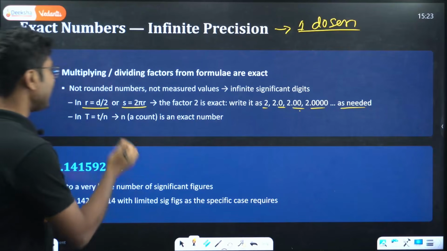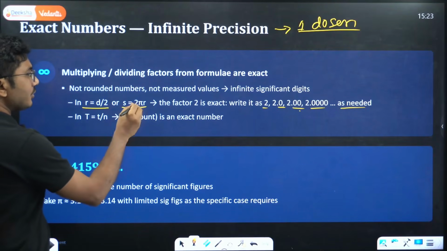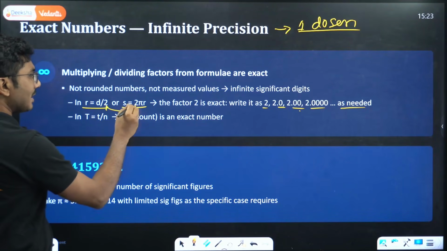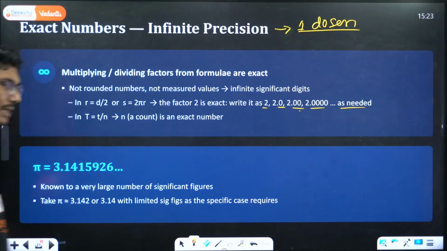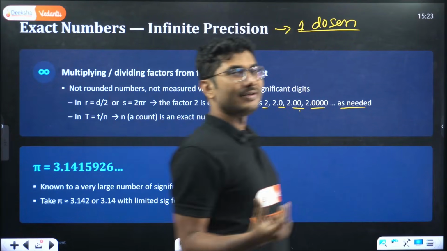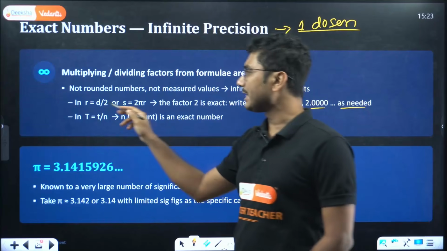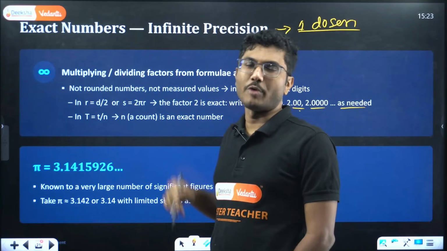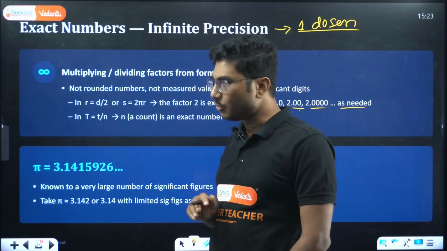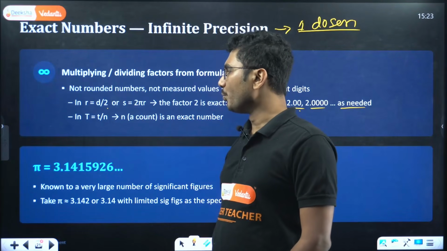These numbers are exact and infinitely precise. We are not saying that the radius is d by 2, it can be 2.1, 2.01, or 2.2, no, right? It is exactly 2.